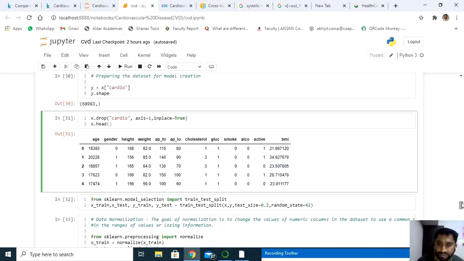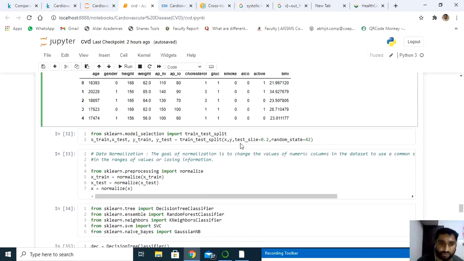Now next is the split, a common procedure I'm going to follow here. So model selection, train test split. For random state I have given 42, you can change it also, and 20% of the data I'm using for testing purposes. The remaining 80% I'm using for training the model.